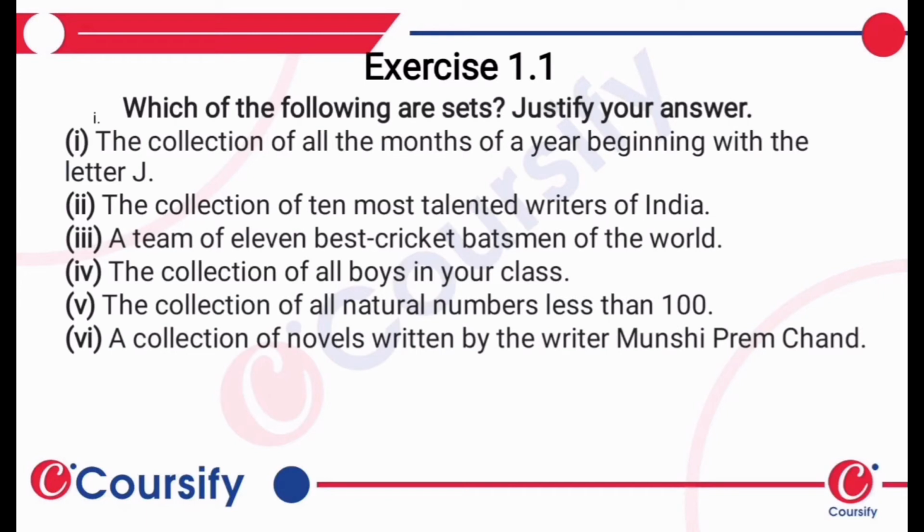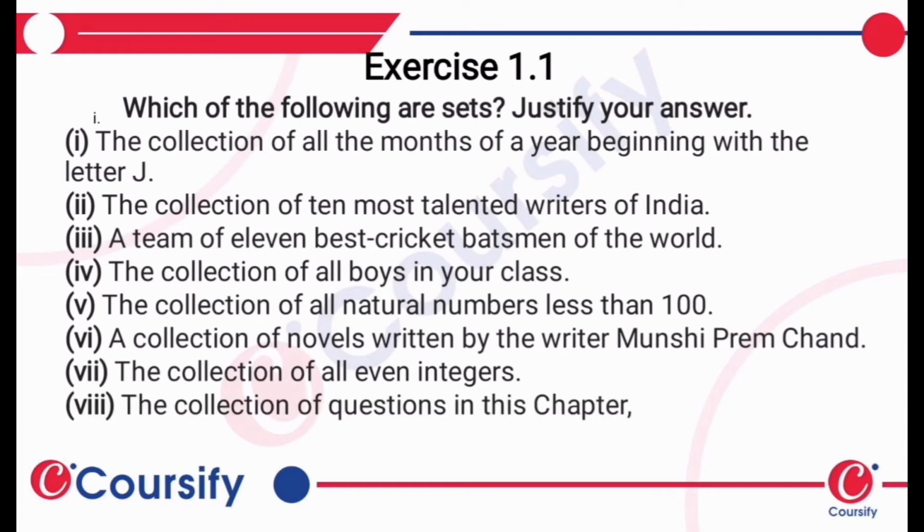The collection of novels written by the writer Munshi Premchand. Now, this particular collection is a collection of novels, again countable and quantitative, and thus can be considered a set. A collection of all even integers: these are 0, 2, -2, 4, -4, and so on, and thus again can be considered a set.